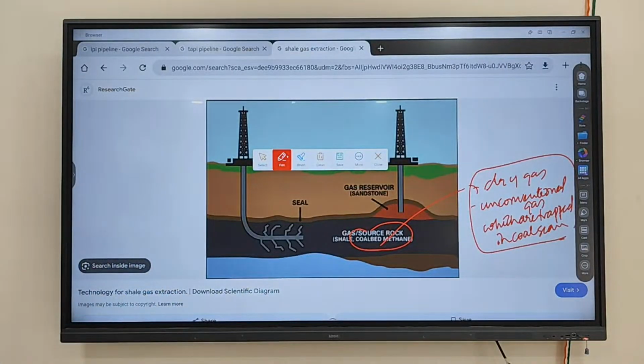Clear? So when you are extracting coal, you can also find methane gas trapped in the coal seam. This gas is referred to as coal bed methane. Since it is found in the bed of the coal, that's why it is referred to as coal bed methane. Fine.